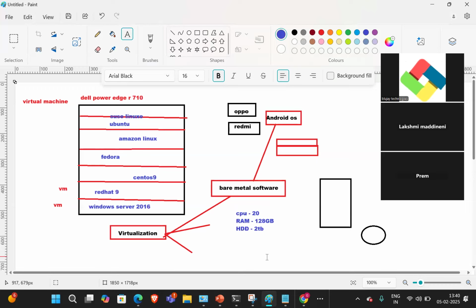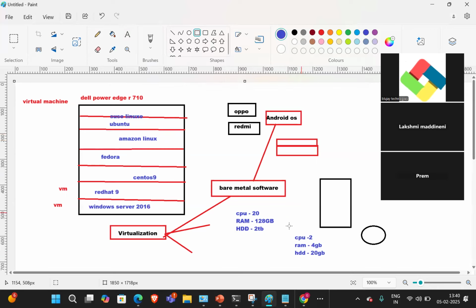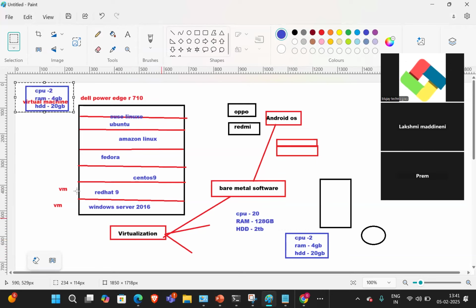So we don't need this much amount of resources for development on a QA server, right? We just need 2 CPU, 4 GB RAM, and a 20 GB hard disk. That is enough for a server, guys. So they can divide it into a number of virtual machines, and each virtual machine will take this resource.